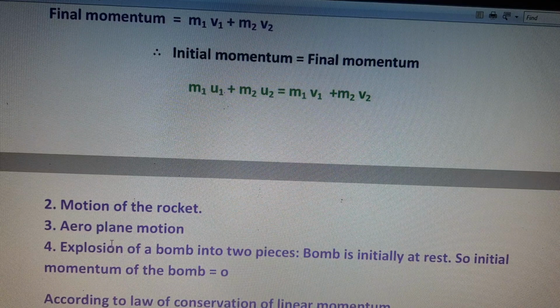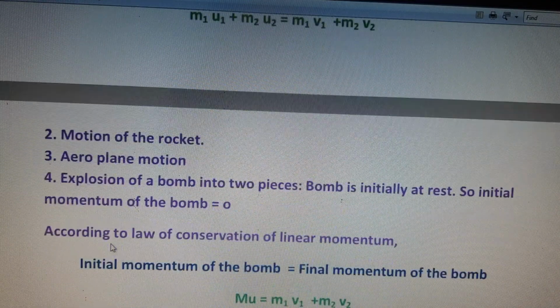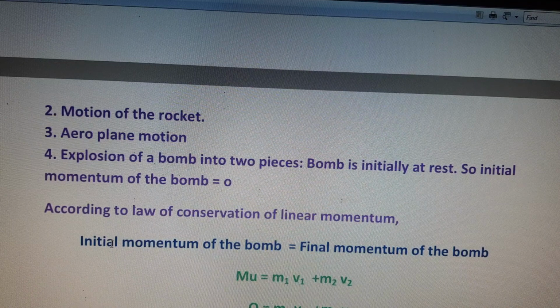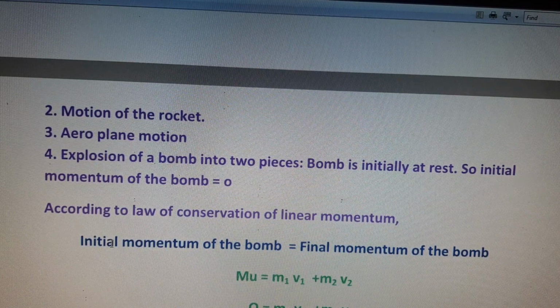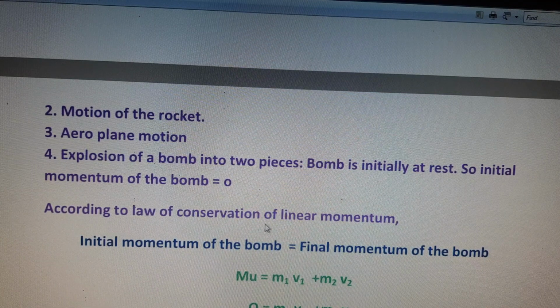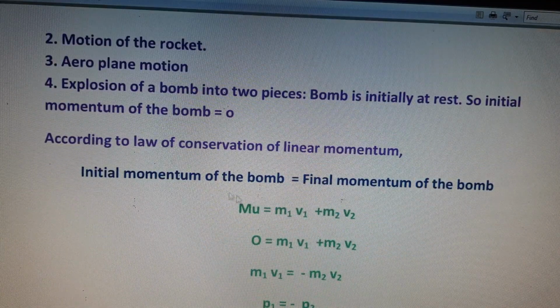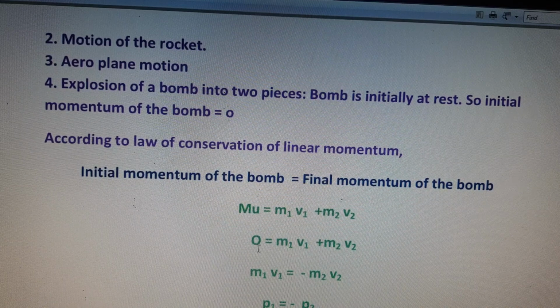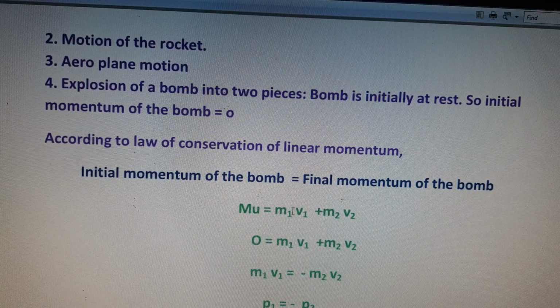Then the next examples: motion of the rocket and aeroplane, and the fourth one, explosion of a bomb into two pieces. First, we take the bomb initially at rest, so the initial velocity will be 0, then the initial momentum is also 0. By using the law of conservation of linear momentum, the initial momentum of the bomb is equal to the final momentum of the bomb. When the bomb explodes into two pieces, they can have two different masses and different final velocities.